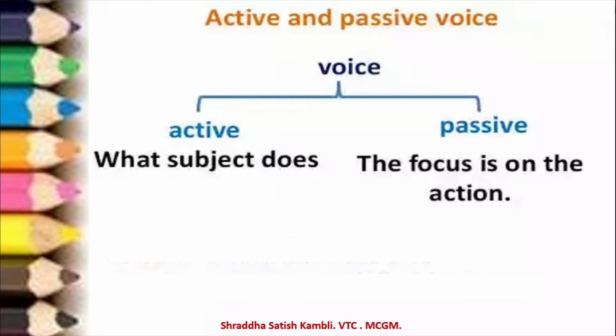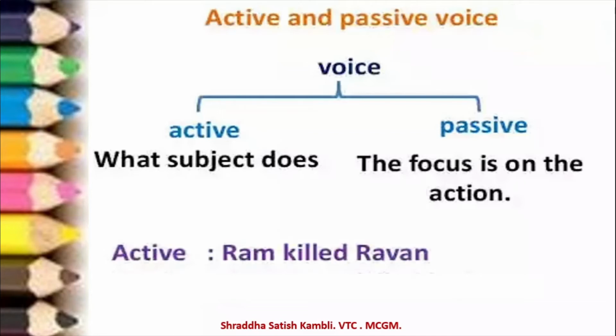Let us take an example for each of these. In active voice, you will say Ram killed Ravan. Here the focus is on Ram, which is the subject of this sentence. So this answers the question who.